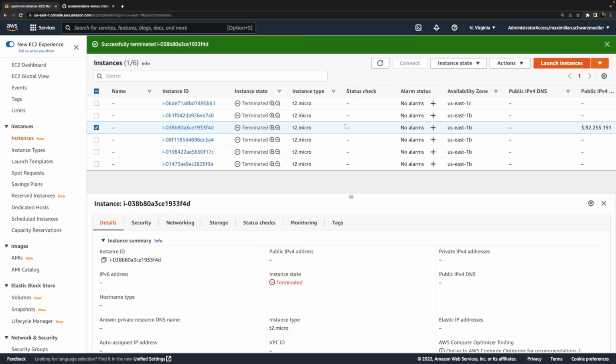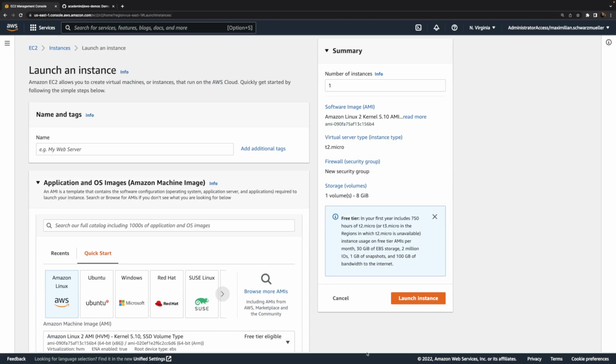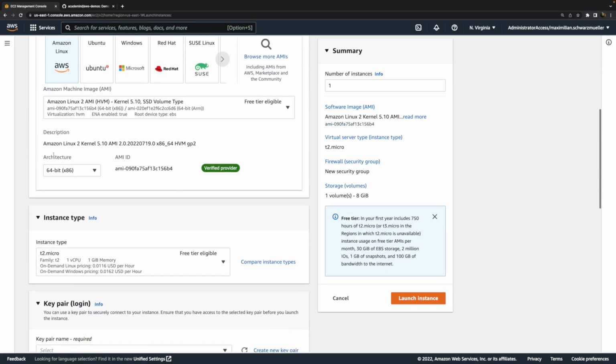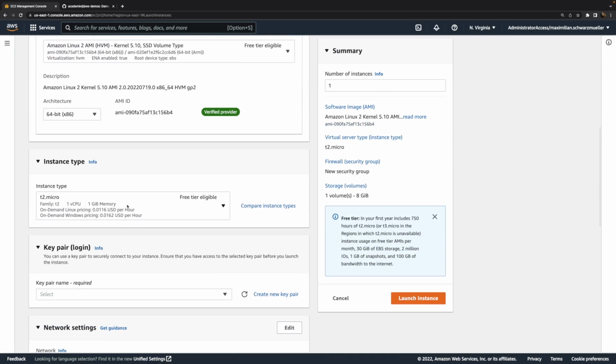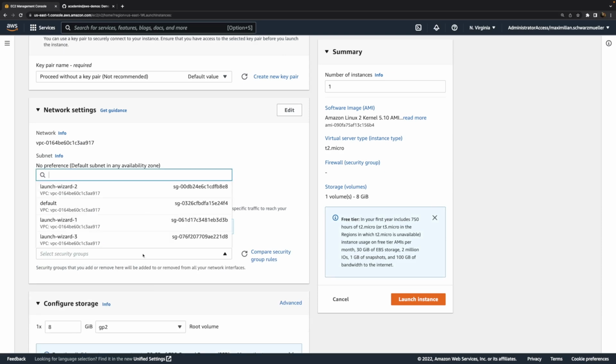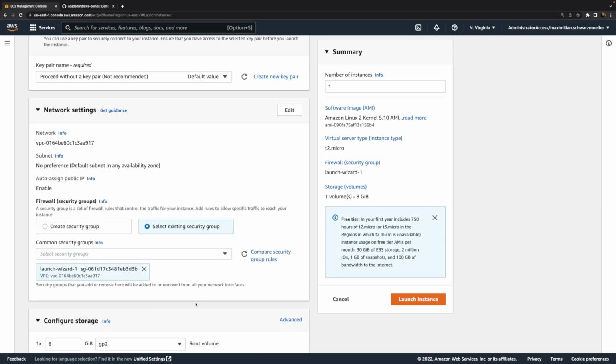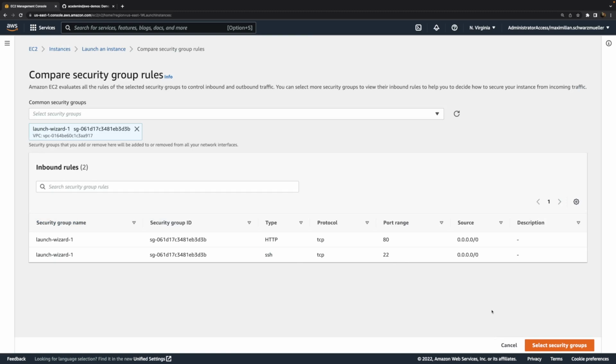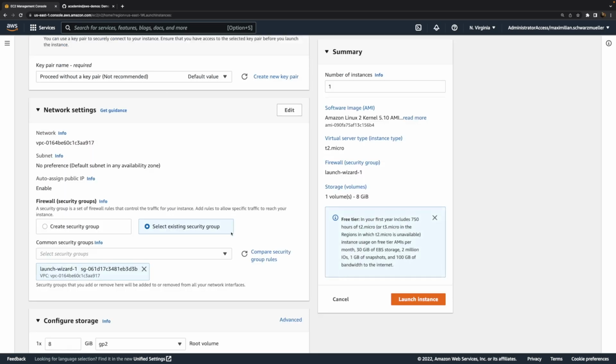Therefore, if we launch a new instance now, and we keep the default Amazon Linux base AMI, we keep T2 Micro, I don't need a key pair, and we choose a security group that gives us SSH and HTTP access, because I still want to be able to connect via SSH, because we will still need to mount the volume. We just don't need to format it anymore, as you will see. But if we choose all these things, we will be able to re-add that volume which we created before.